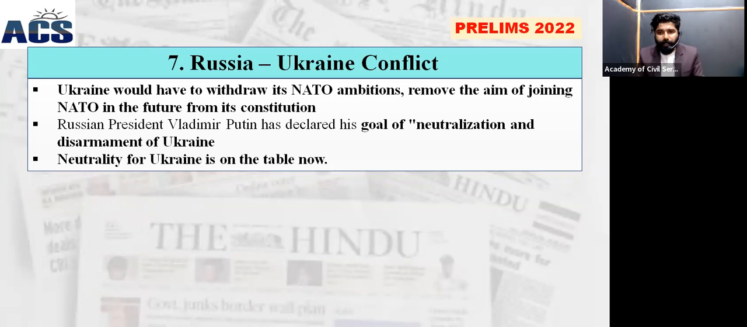They are talking about the process. The peaceful dialogue is happening between the two. So neutrality for Ukraine is the solution now. In order to ensure the success of Ukraine, it has to maintain neutrality. It should not affect the security of Russia. That is the context.